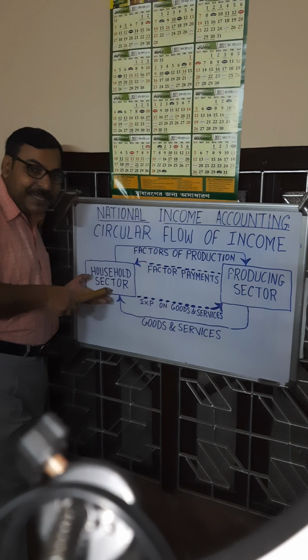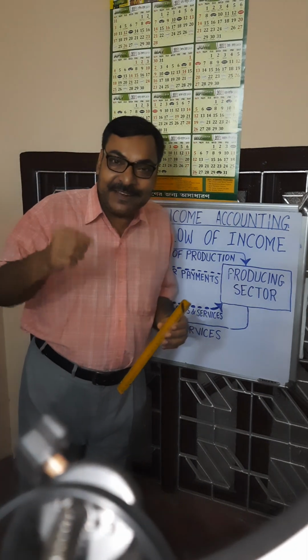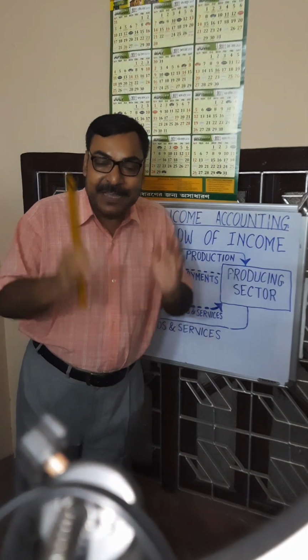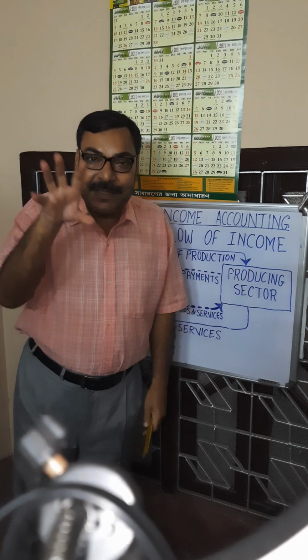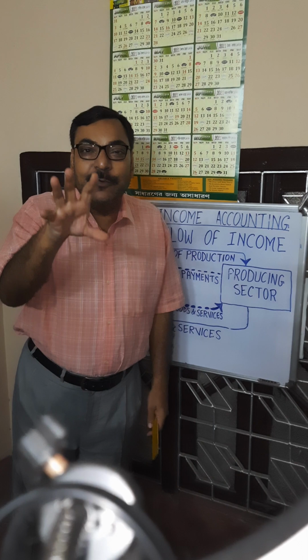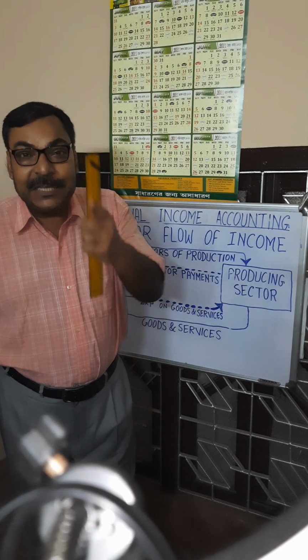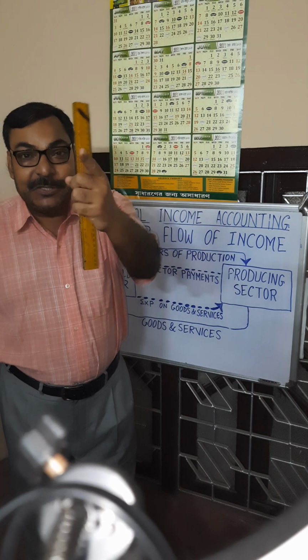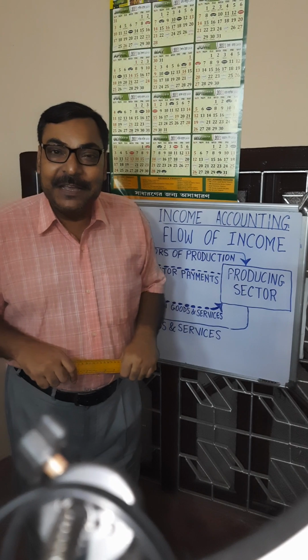So income generates in household sector in terms of wage, rent, interest and profit. The sum of wage, rent, interest and profit helps us to understand what is the income generated in household sector, and that is also giving you an idea about the domestic income or national income.